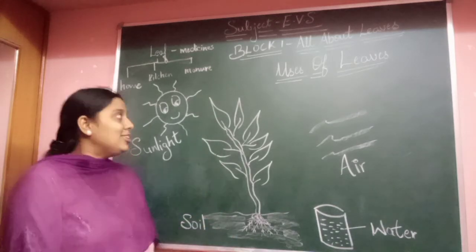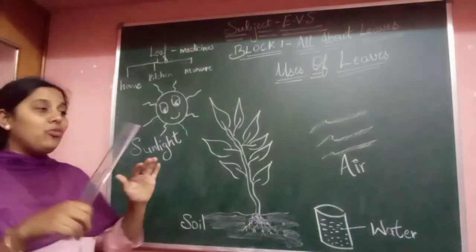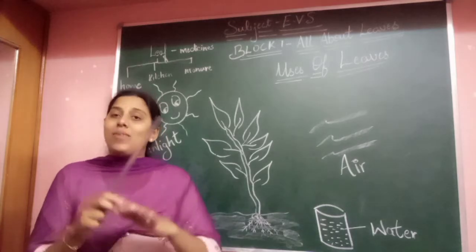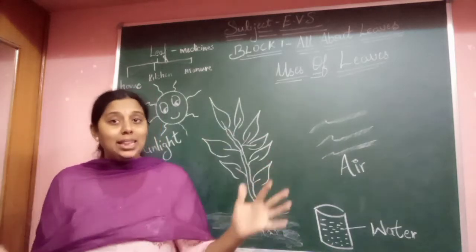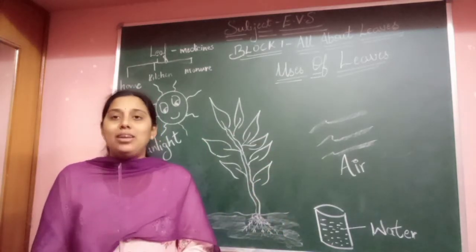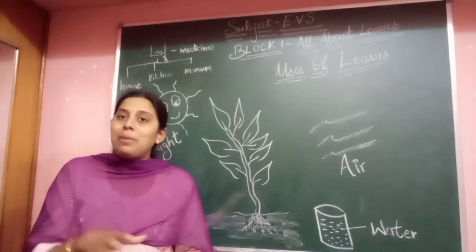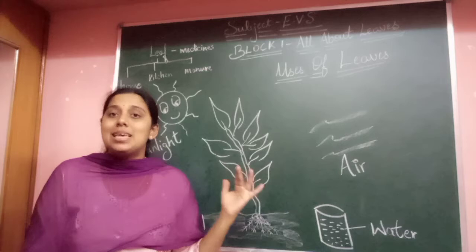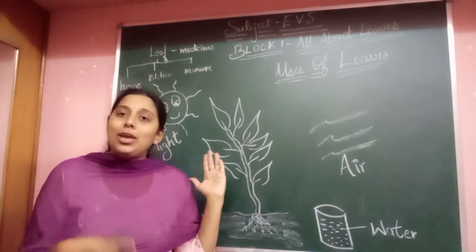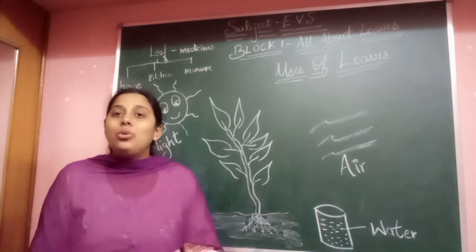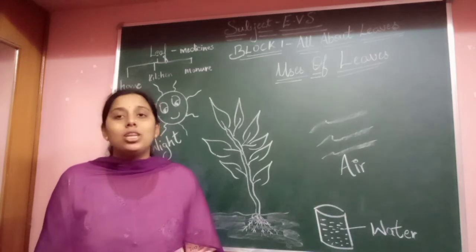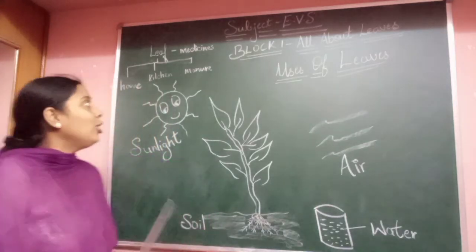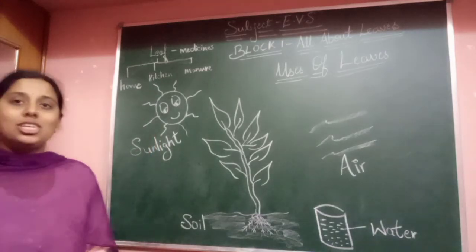Yes, children. So that is manure. When all the leaves are dried up and fall down, if you pile them up all together and put them inside the soil or inside the ground, then they act as manure by giving back to the soil the nutrients which are necessary for the further growth of plants. So got to know the uses of the leaf also, children?